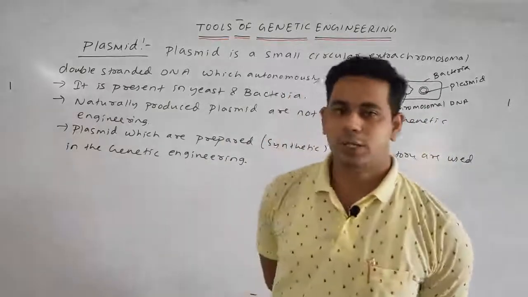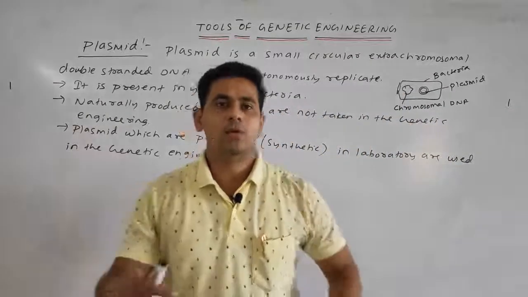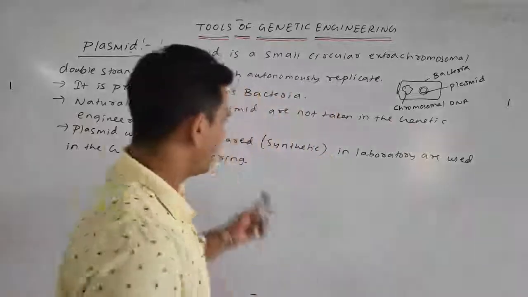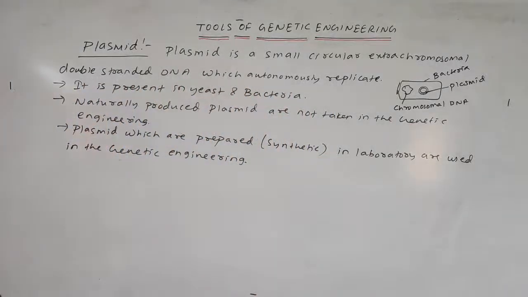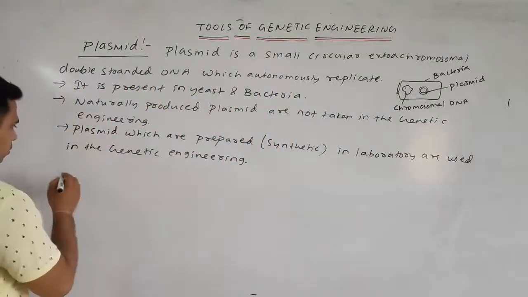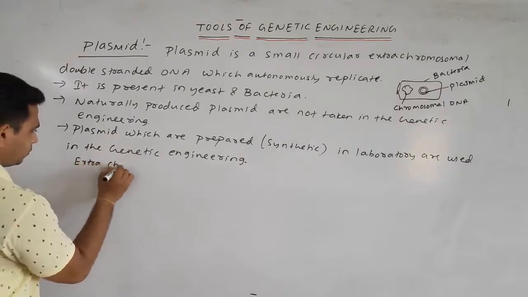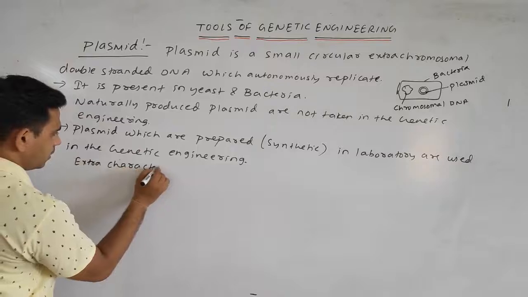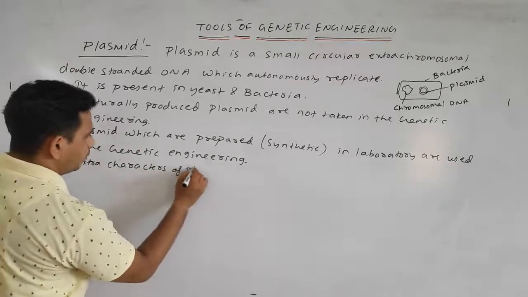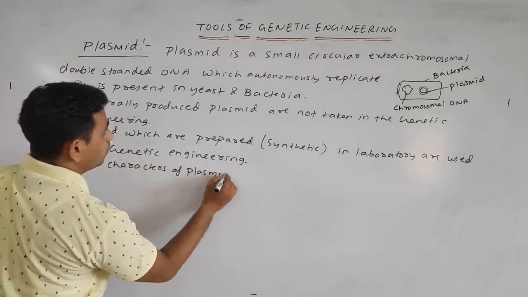Instead, the plasmids which are prepared in the laboratory are the only ones taken in genetic engineering. Next come to some extra characters of plasmid.